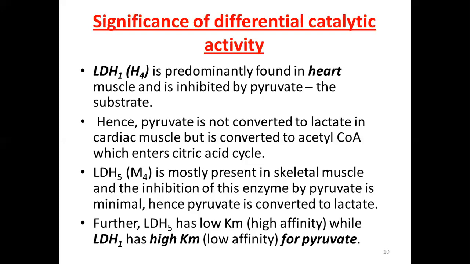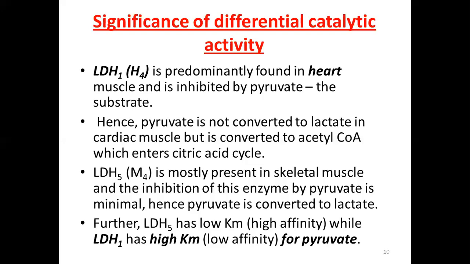Hence pyruvate is not converted to lactate in the cardiac muscles, but is converted to acetyl CoA, which enters the citric acid cycle, or TCA, to give different compounds such as succinate and oxaloacetate. This represents that pyruvate will not be converted to lactate in the heart muscles, but to acetyl CoA.